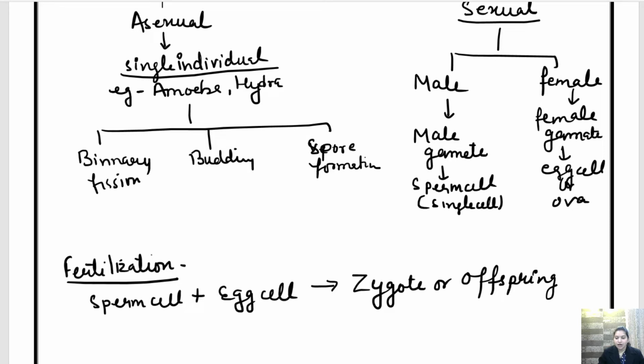Clear? Now this zygote, with the help of cell division, develops and multiplies and is converted into a baby. Okay, so this is the complete process that we are going to study.